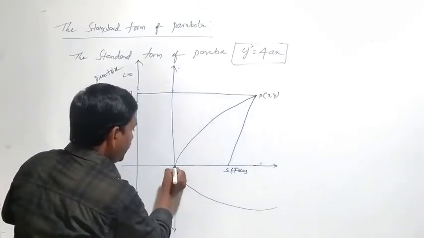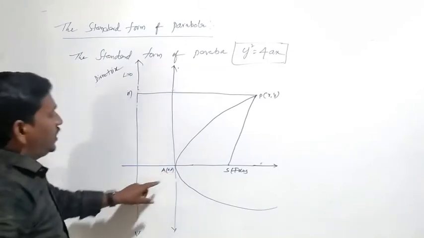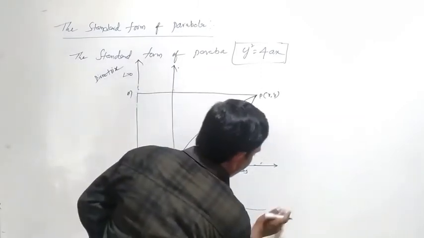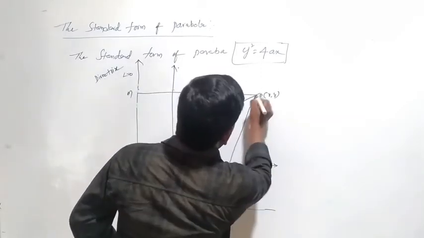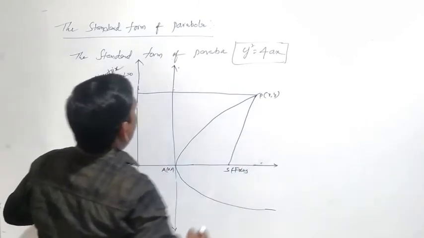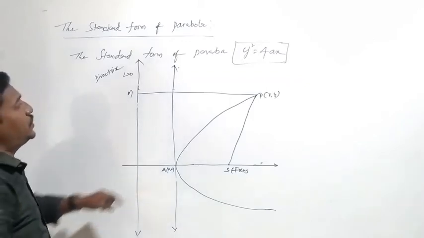Here A is (0, 0), the A is called the vertex of the parabola, and this is S. Here the directrix is parallel to the y-axis.